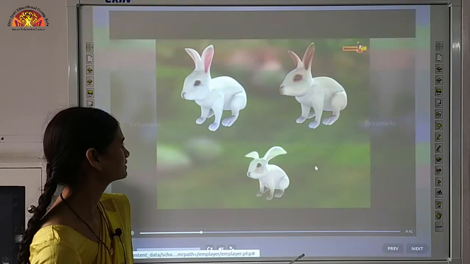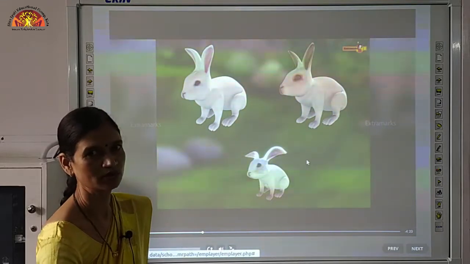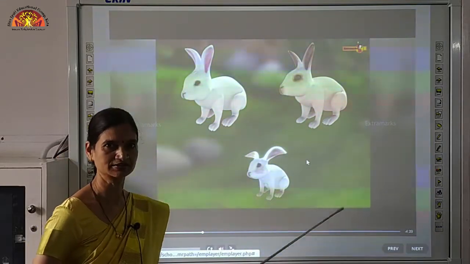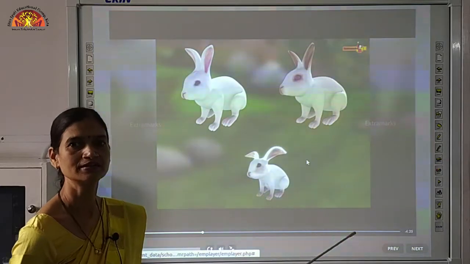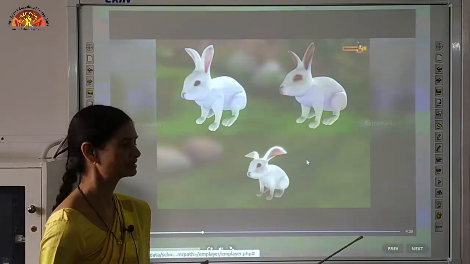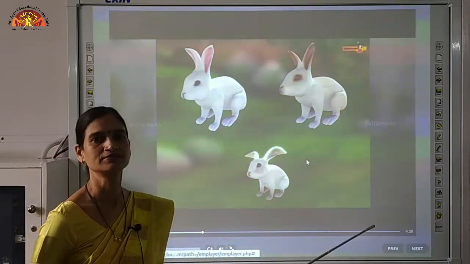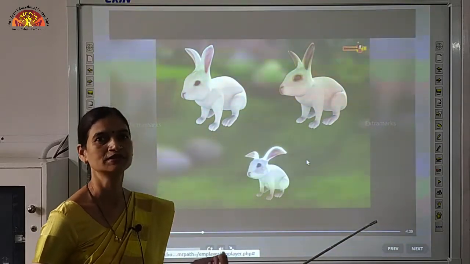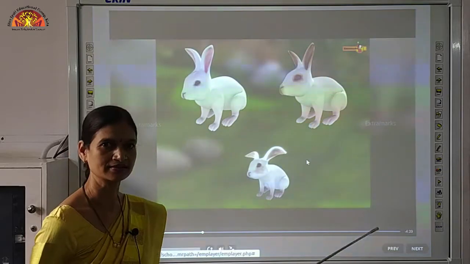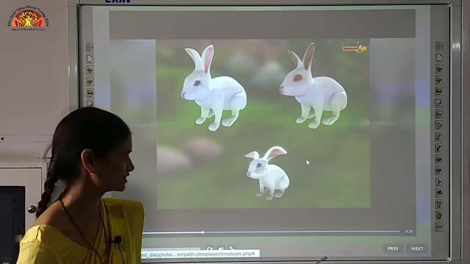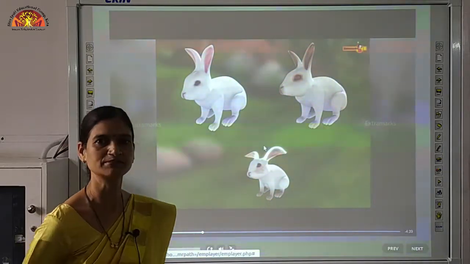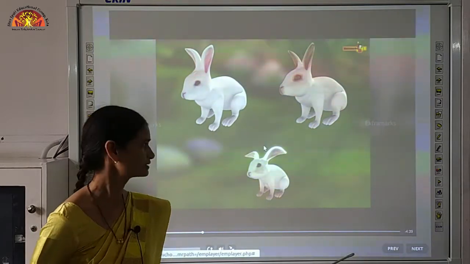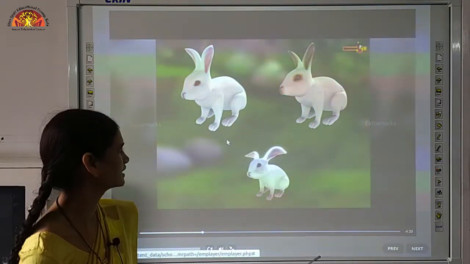Now, the thing which is responsible for all these differences, what are variations, children? Variations are the differences. We have differences among all individuals: we have different shapes of eyes, different shapes of nose, skin color, hair color, eye color. What are these? Variations. So sexual reproduction basically provides variations, which is useful for survival also.